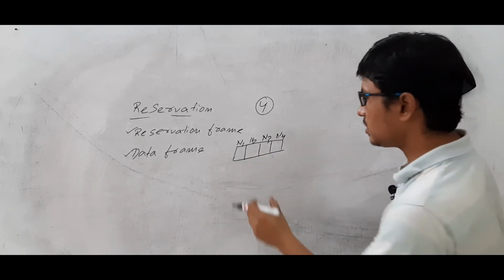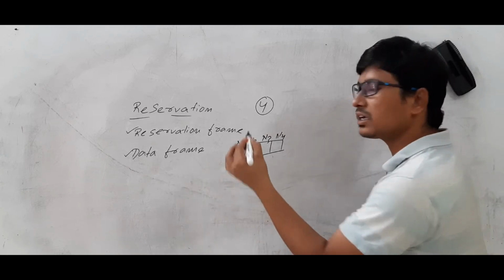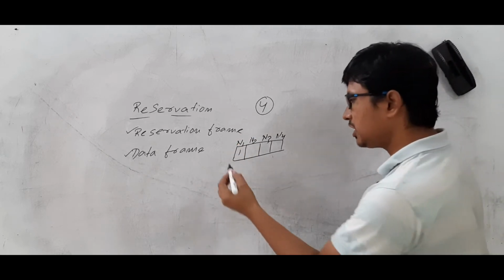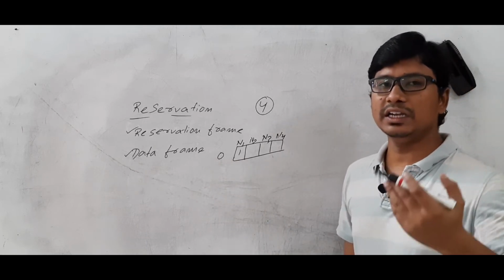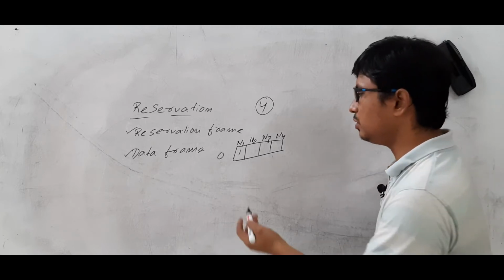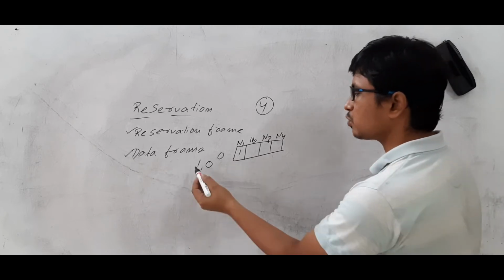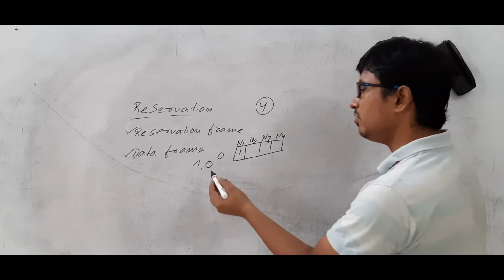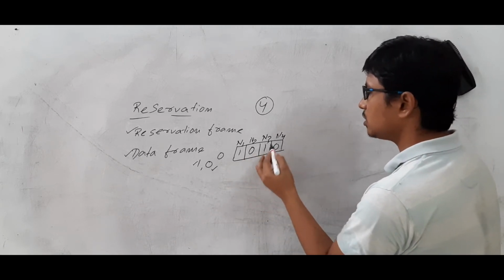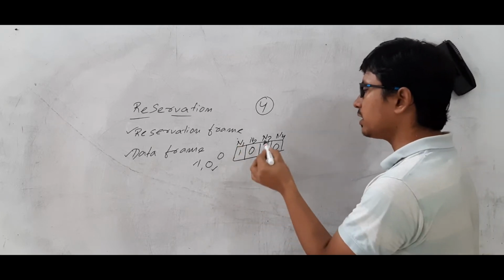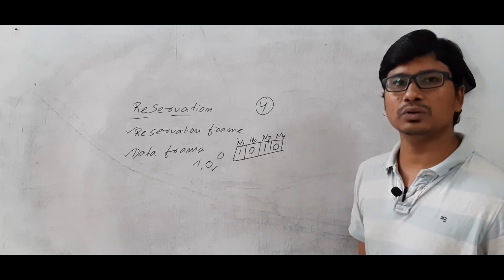During the reservation frame, if a node wants to transfer data, it can reserve the data frame by keeping 1. If it keeps 0, the meaning is that it is not interested in transferring data or it does not have any data to transfer. So each node can keep its reservation value as 1 or 0. Suppose 1 0 1 0 is there. The meaning is that node 1 and node 3 want to transfer data. Node 2 and node 4 do not want to transfer data.